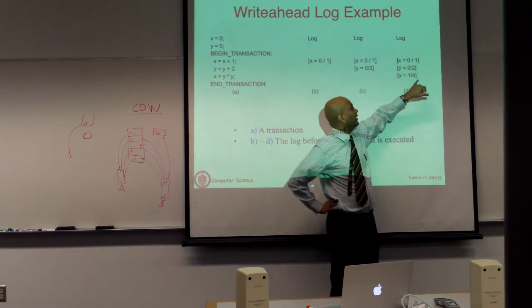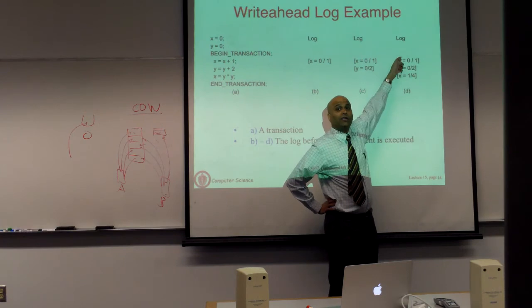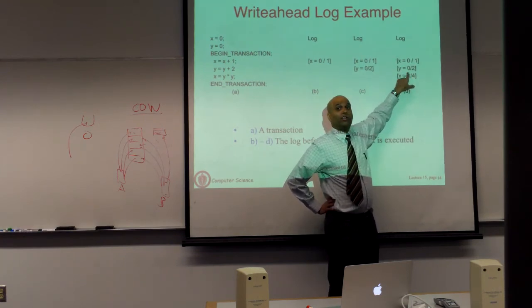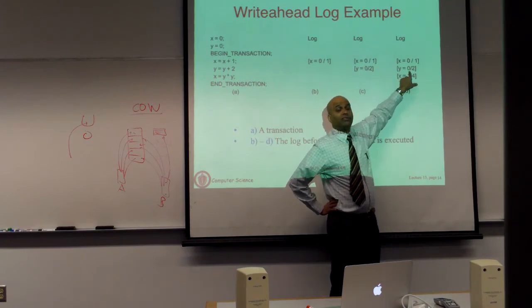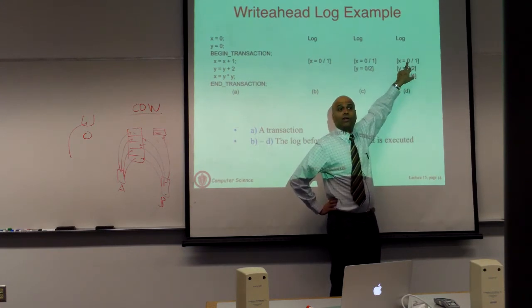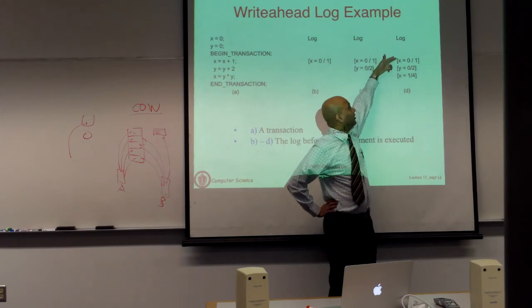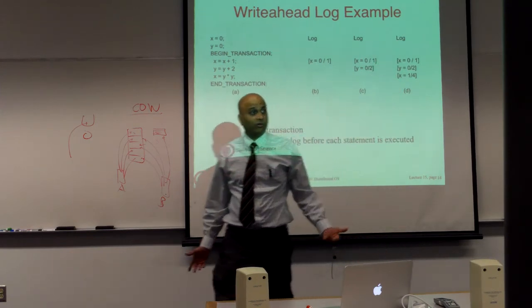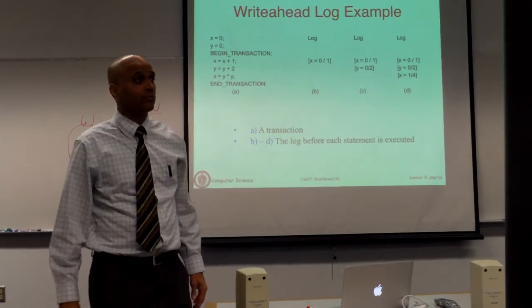You undo it. In this case you blindly take X, whose value should be 4, and replace it by 1. Then you go to the previous entry, Y, whose value should be 2, and replace it by 0. Then you go back to X, whose value should be 1, and go back to 0. At this point you have restored X and Y to 0, 0, or whatever values you had.